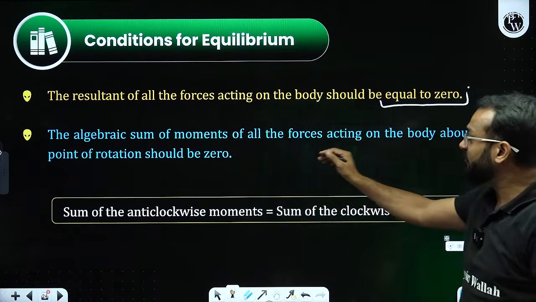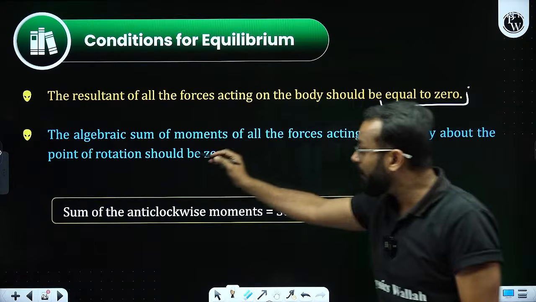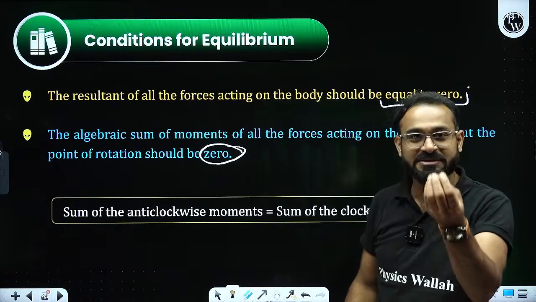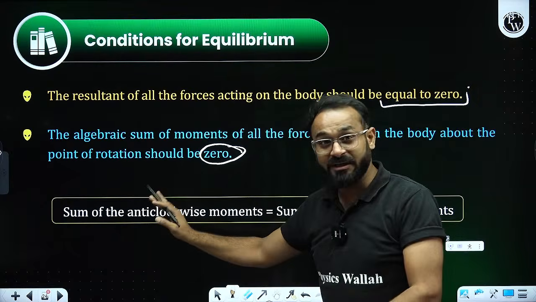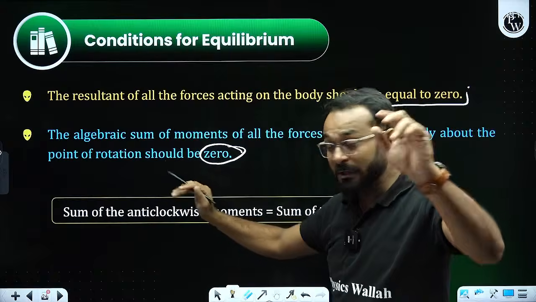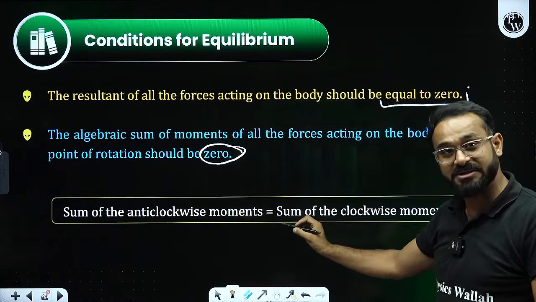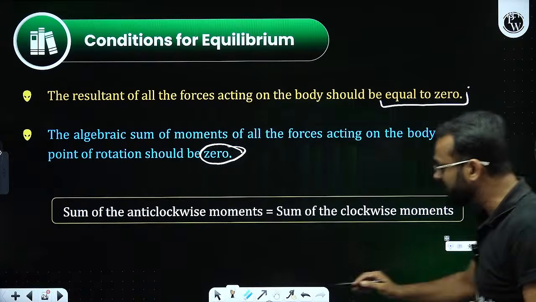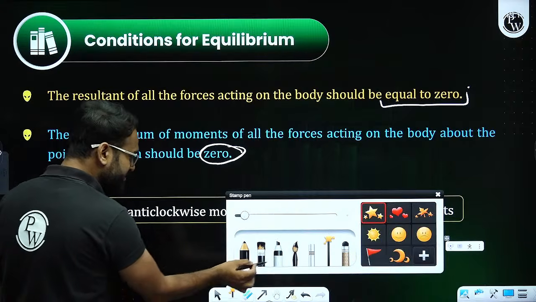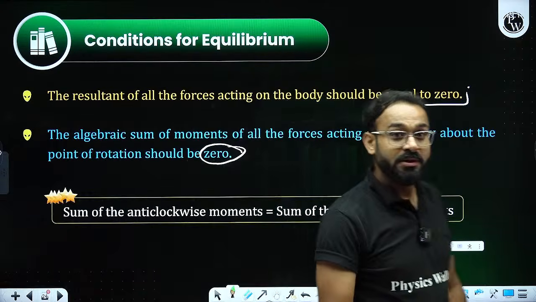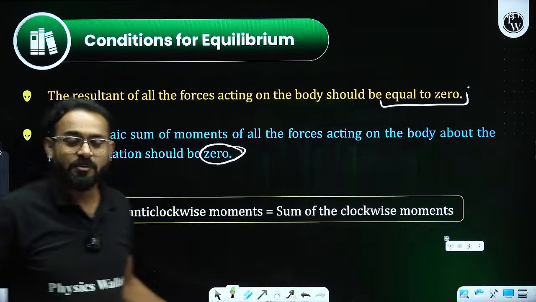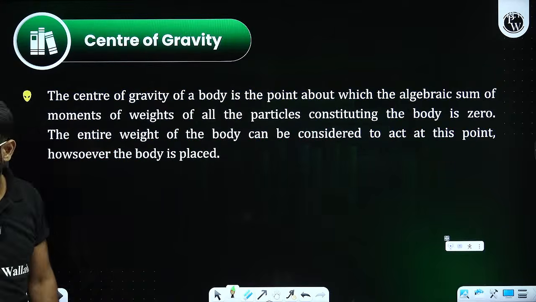Second, the algebraic sum of the moments of forces acting on the body about a point of rotation should be 0. Ultimately, they are also giving us the same value. So, the bottom line, dil tham ke baithiye: sum of anti-clockwise moments is equal to sum of clockwise moments. Please take care of that. That is going to be important. By solving some questions, we would be able to understand this.